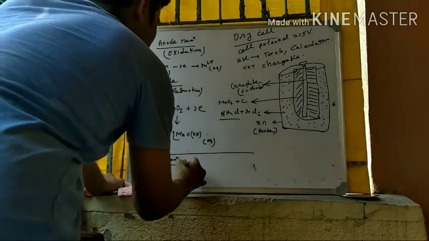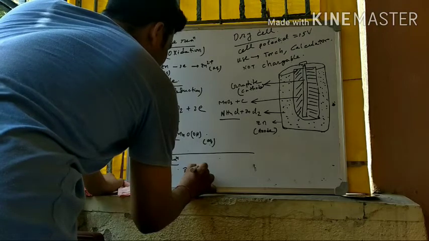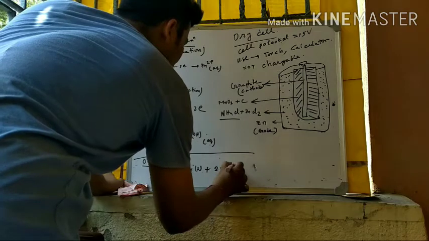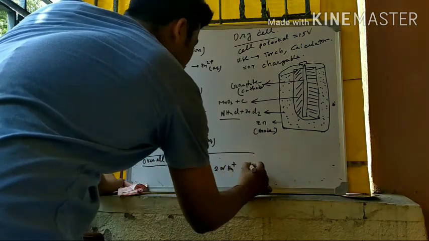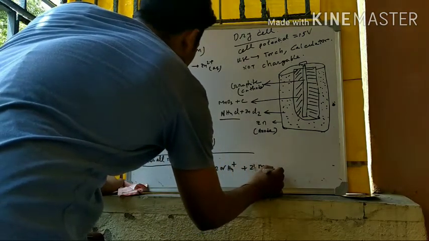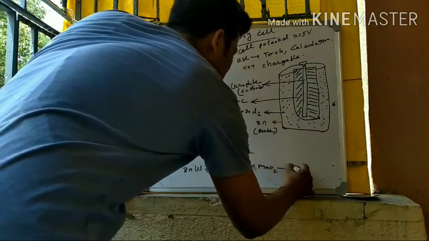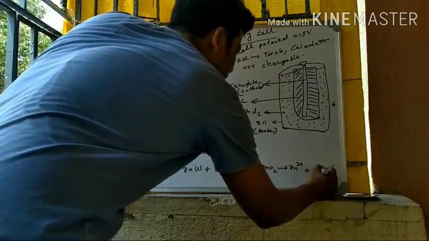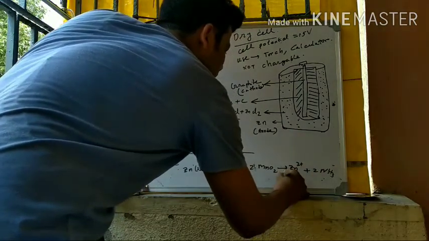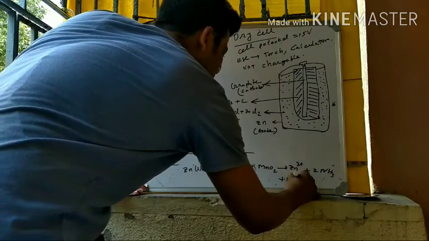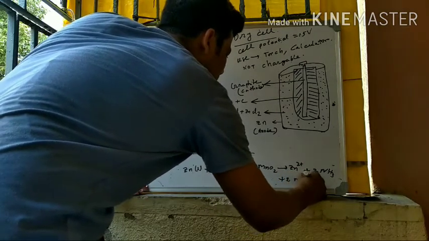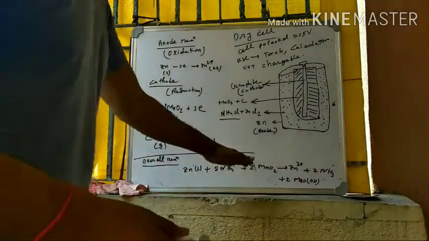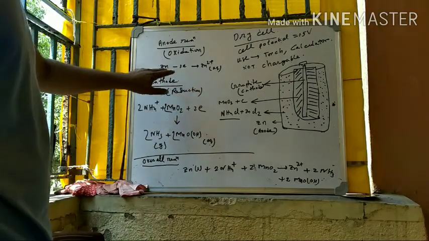Then on the reactant side it will be zinc solid plus 2 ammonium ion plus 2 MnO2, which reacts to give Zn2+ plus 2 ammonia plus 2 MnOOH.